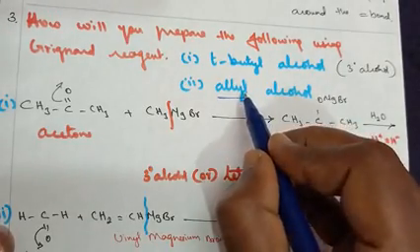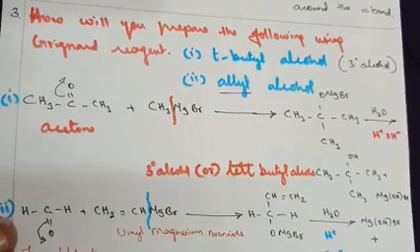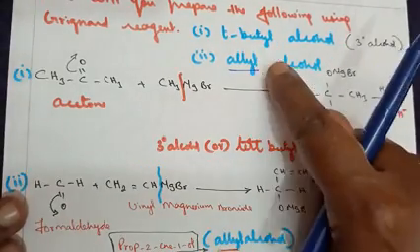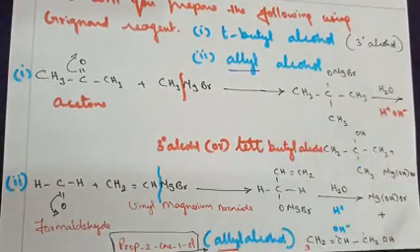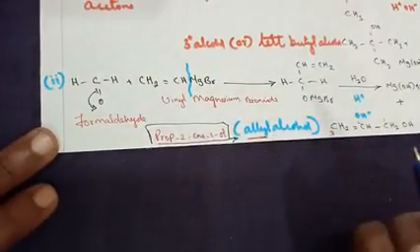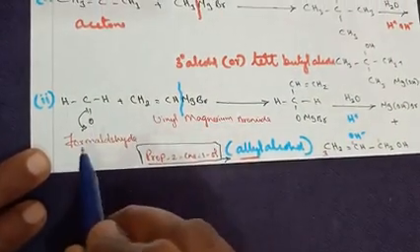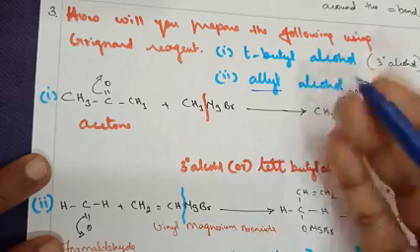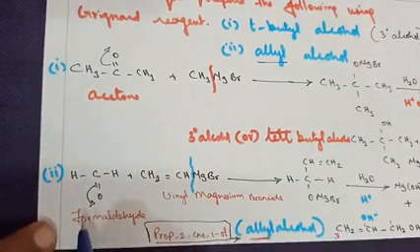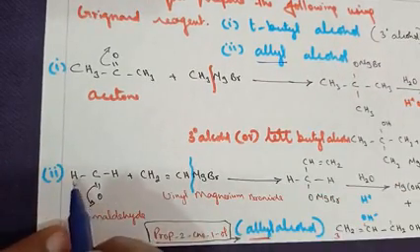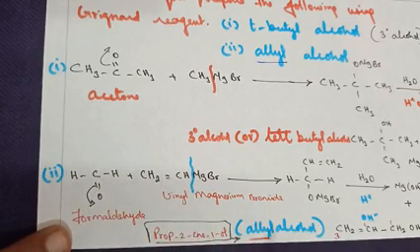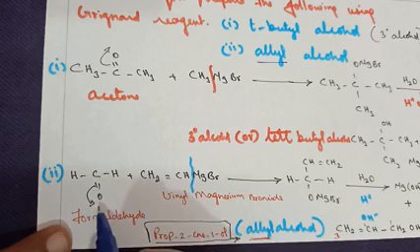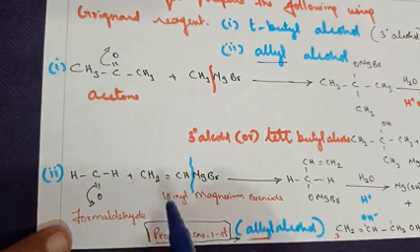The second question, allyl alcohol, you need to prepare. As I told you, allyl means the presence of a double or a triple bond. So a simple example is taken. You can take any example, that's not a problem because these are application type questions, provided finally you show it's an allyl alcohol. That's all. So formaldehyde, you know the formula, HCHO is formaldehyde. Now you need to show the cleavage, the breaking of the double bond here.